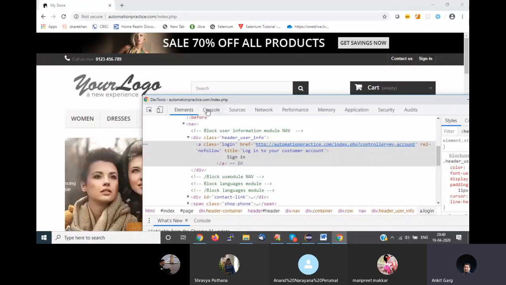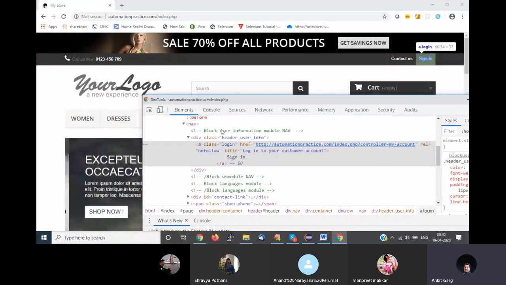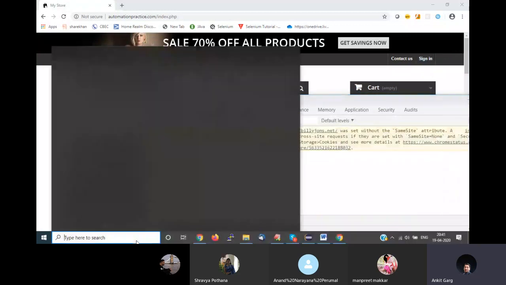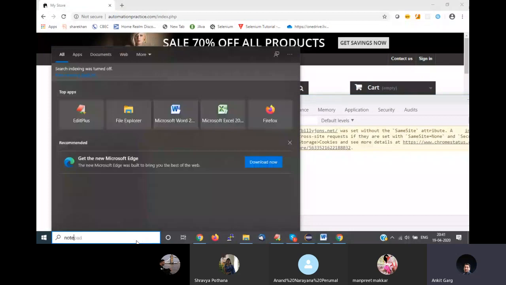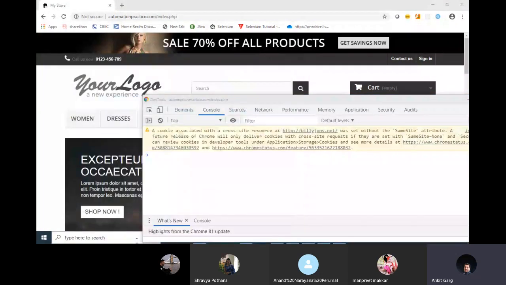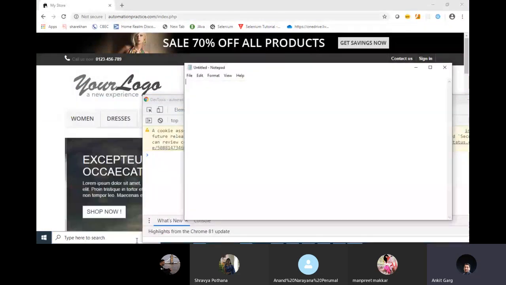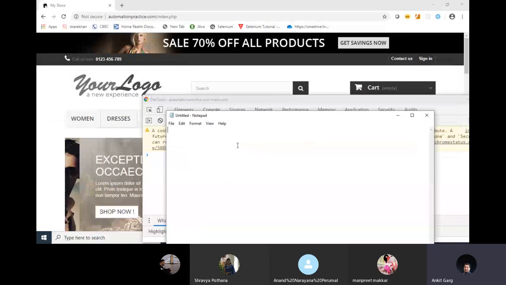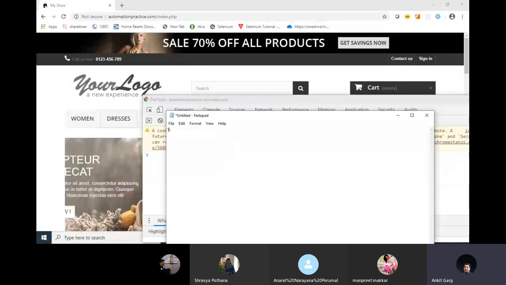Then you have to go to the console tab, which is the second tab. Now here you have to remember some syntax, and this syntax is very important. Try to understand the syntax, don't mug it up. $x, this is applicable only for your Chrome browser.